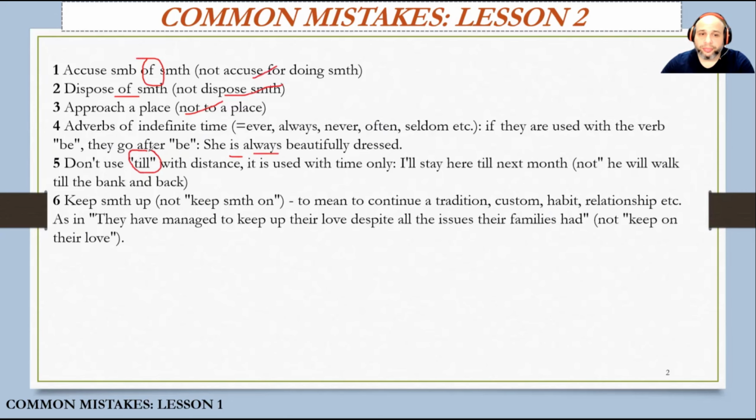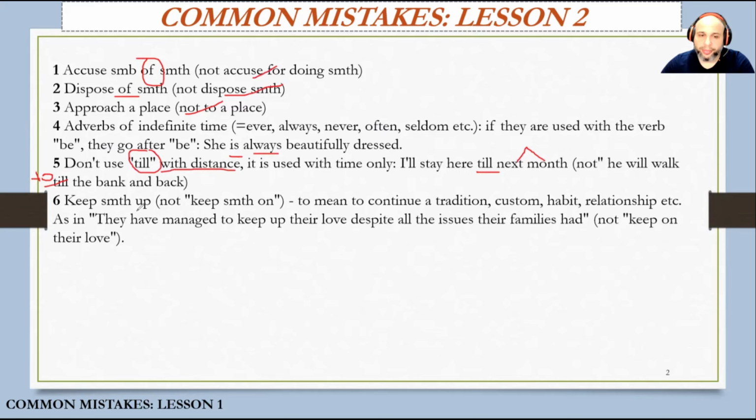Then till, we use till. We don't use till with distance. We use till with time. And with distance, we use to. I'll stay here till next month. Next month expresses time, so we say till next month. But if we want to say something about the distance, we will say he will walk to the bank and back.